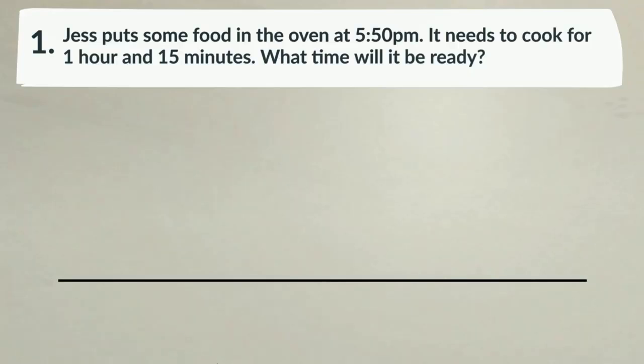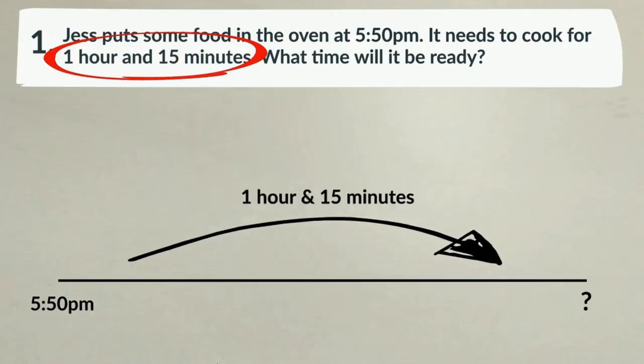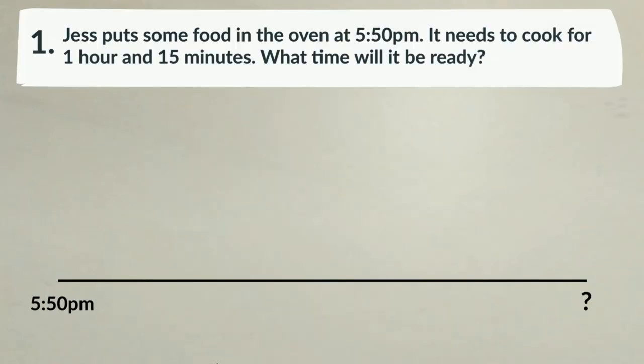Okay, and a timeline. First you have to fix the starting time, that is 5:50 p.m., and you don't know the finishing time. We need to calculate it now. Here it is given that it needs 1 hour and 15 minutes to complete. First, you have 5:50, and we don't know what is 1 hour and 15 minutes after 5:50. We are going to calculate that with the timeline method.